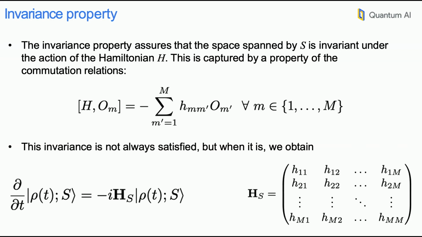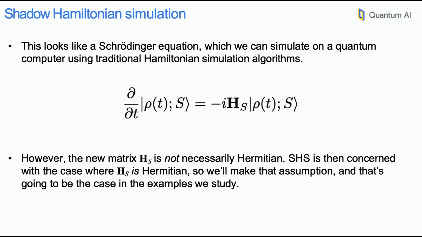So my Hamiltonian now, this boldface H, is not the Hamiltonian of the system, but it's determined from the Hamiltonian of the system and the commutation relations, right? So these structure constants that appear in the commutator are going to be the elements of my Hamiltonian, or my operator H of S. So it looks like a Schrödinger equation.